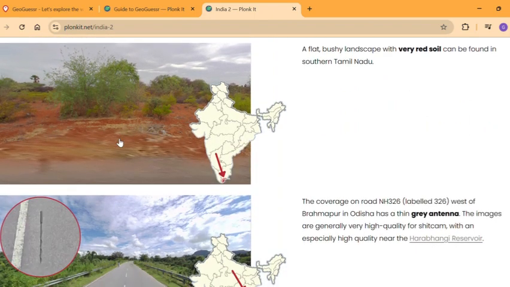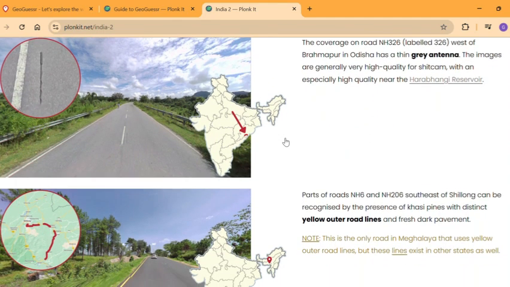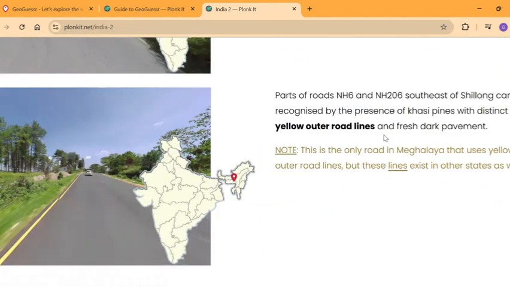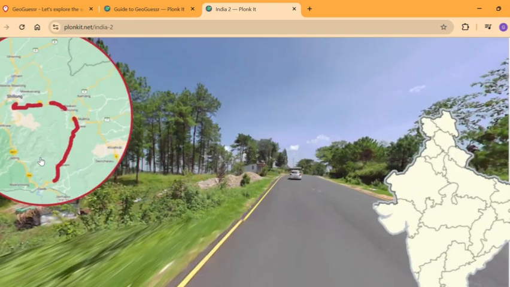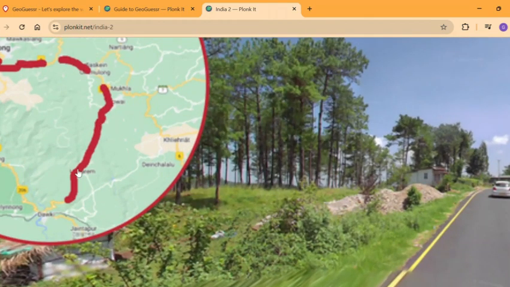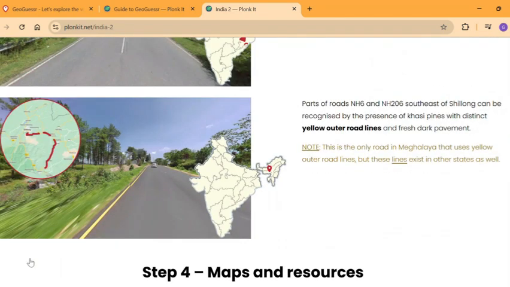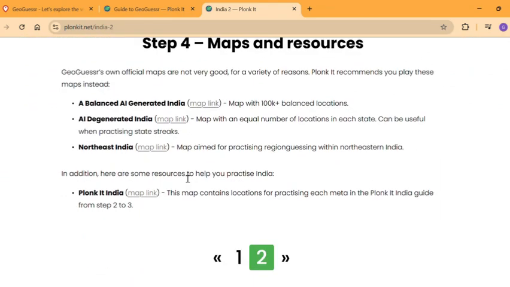Okay, yeah. Some reddish soil is only found near Kanyakumari in the southern part of Tamil Nadu. Gray antennas on pillars on this road. And finally, these yellow outer road lines are only available in the Meghalaya Khasi area. Especially only on this road you could find yellow road lines. I don't know how, but it looks kind of not like India, but yeah. Oh, so that's it for the Indian guide.